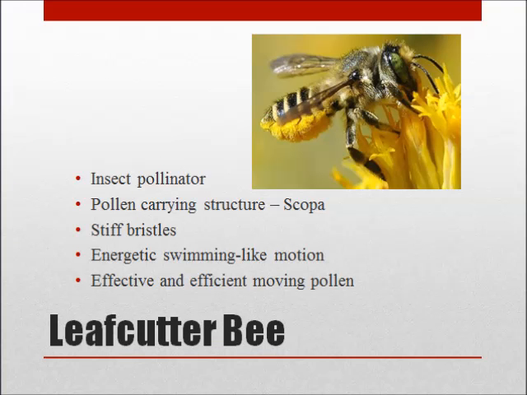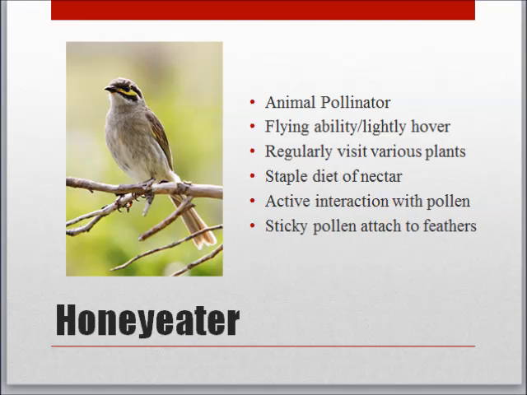The leafcutter bee has the scopa, a pollen-carrying structure where they collect the pollen on their stiff bristles below their abdomen. They have a described energetic, swimming-like motion, making them efficient in that they are able to effectively move pollen. Similarly, with an ability to lightly fly and regularly visit plants is the honeyeater. Their staple diet of nectar allows active interaction with pollen, where their feathers enable large amounts of pollen to stick to it.